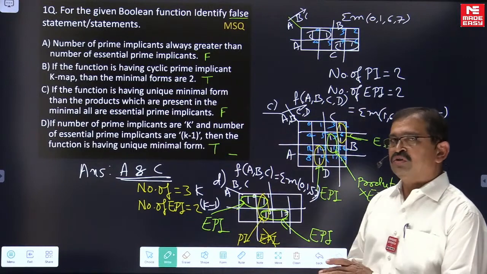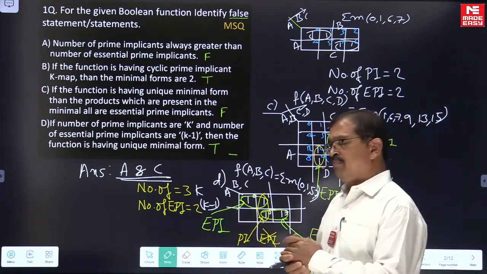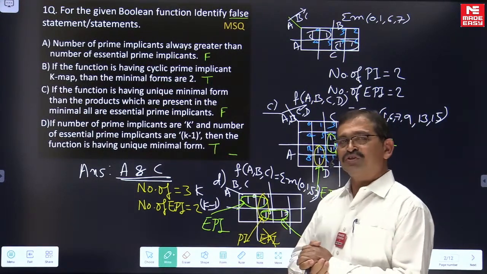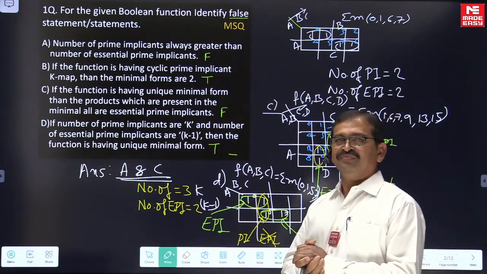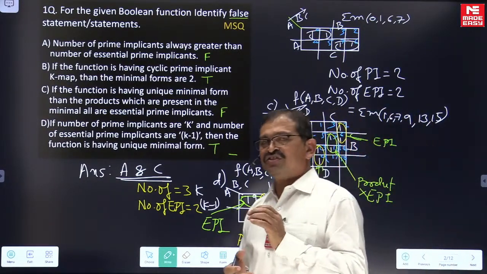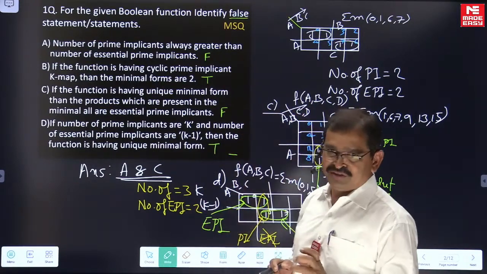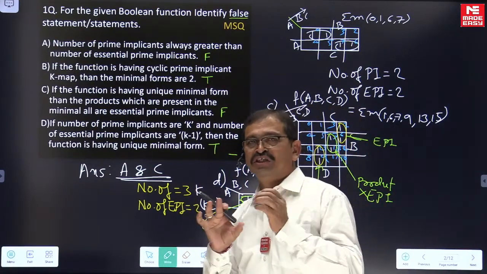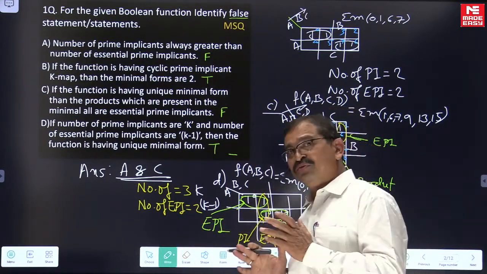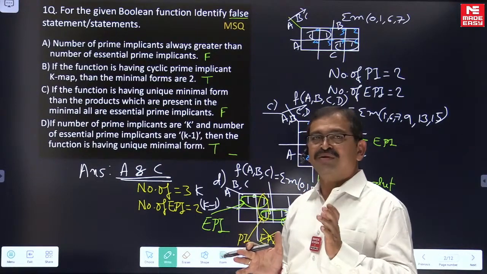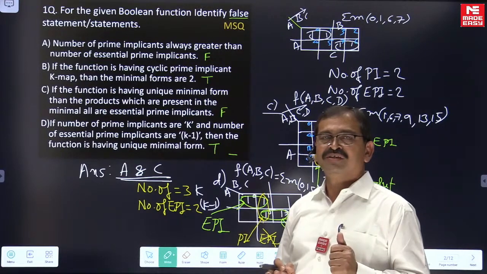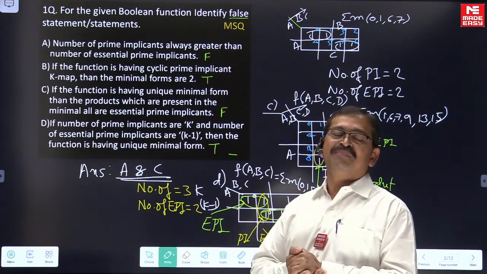If you look to the notes, MEDIS students, if at all, majority of you may be MEDIS students, the similar type of questions, we are having many questions which are covered with different examples. Just to revise all those things, I have given this question. It looks like a theoretical, statement-based question, but to answer it, you need to know the K-map, how to identify the prime implicants, how to identify essential prime implicants when we are naming the function as cyclic prime implicant K-map.